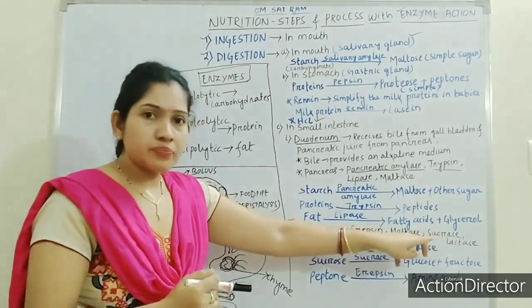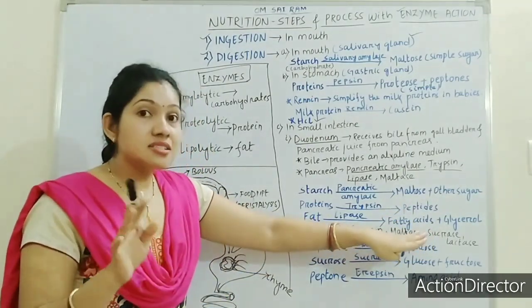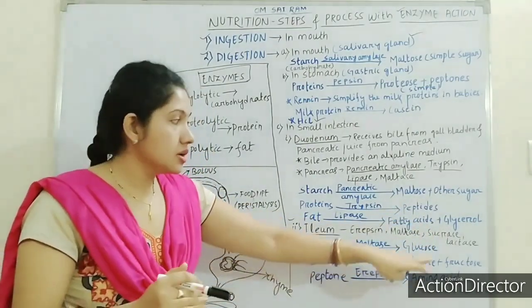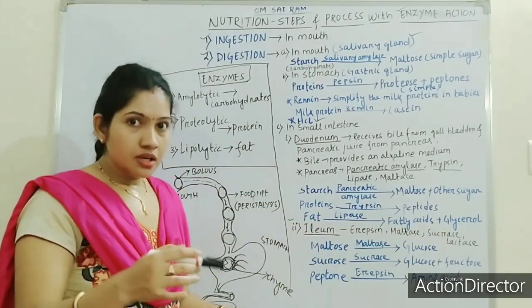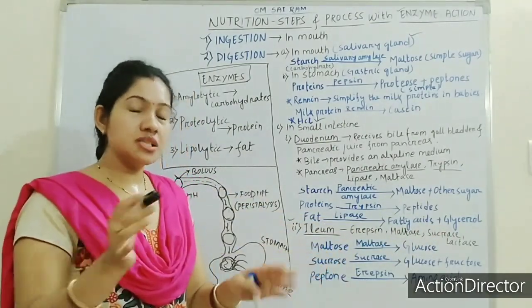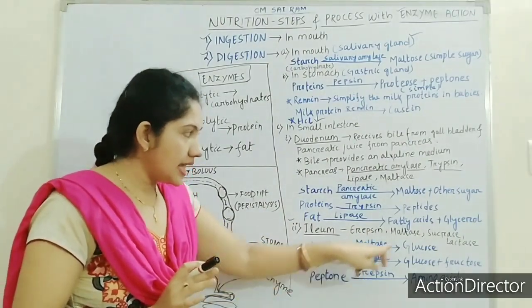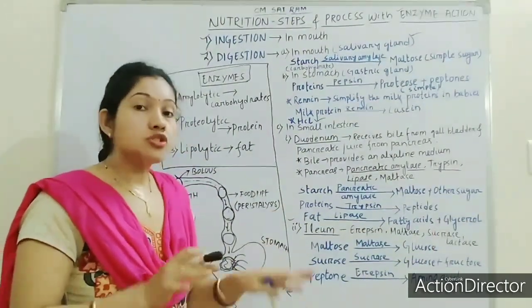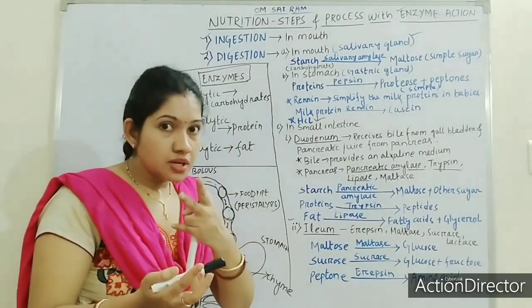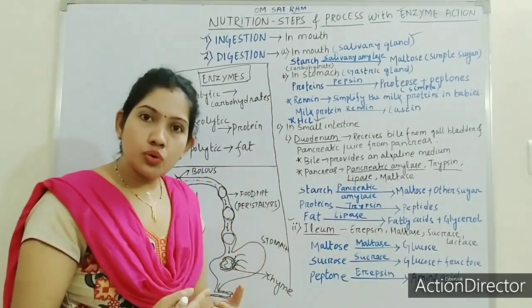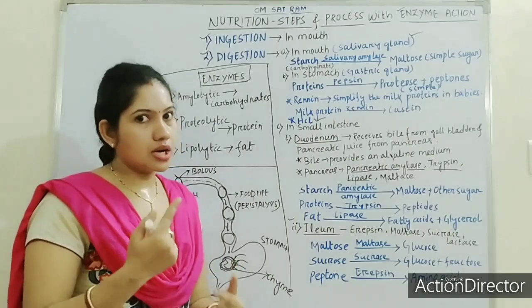maltase, sucrase, okay, or not maltase. Maltase is the enzyme. Maltose, sucrose, lactose. By mistake I said maltase, sucrase. Maltase, sucrase, and lactase are the enzymes. So what are the double sugars? Maltose, sucrose, lactose. These are all the double sugars.